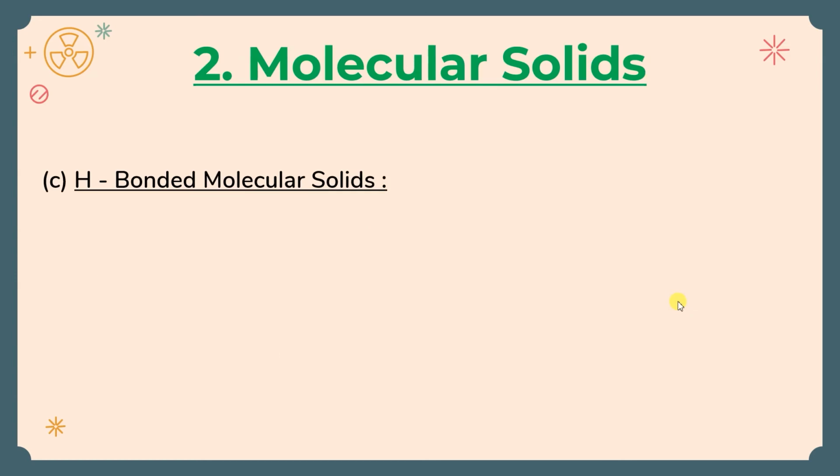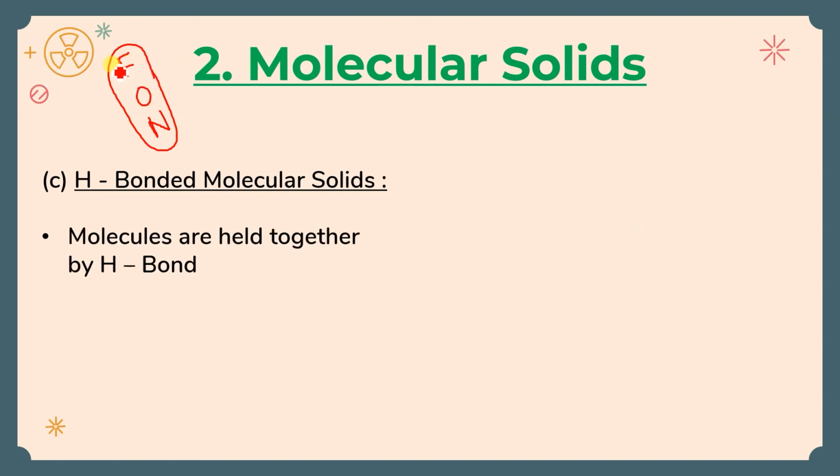Hydrogen bonded molecular solid. So we know that a hydrogen bond is formed between hydrogen of one molecule and F, O or N of another molecule, isn't it? After that, all the 17th group elements will be there, but they don't form the hydrogen bond. मोस्ट इलेक्ट्रोनेगेटिव, और वो भी सिर्फ 3, not with any other. Like it can be asked why HCl is a gas while HF is a liquid. So HF can form the hydrogen bond, that's why it is in the liquid state, but HCl cannot form hydrogen bonds, that's why it is a gas.